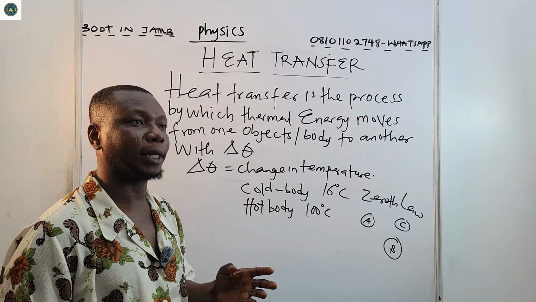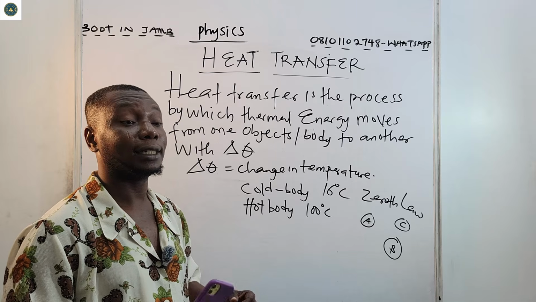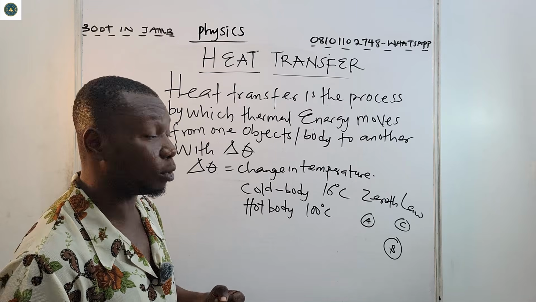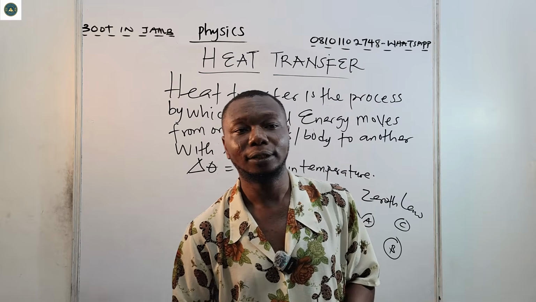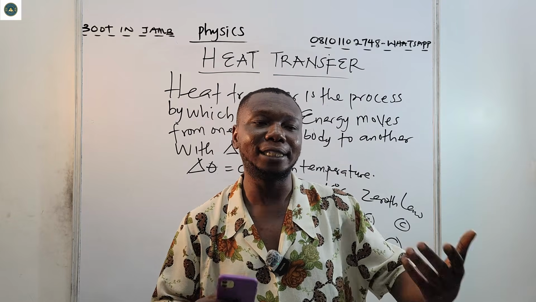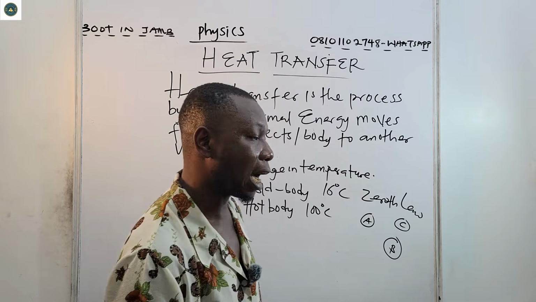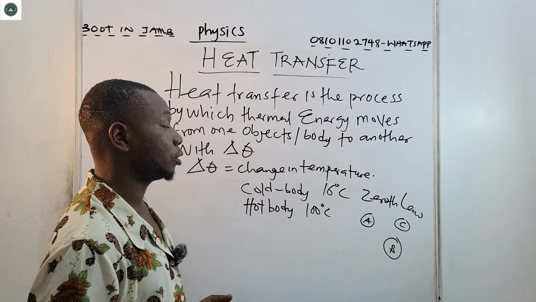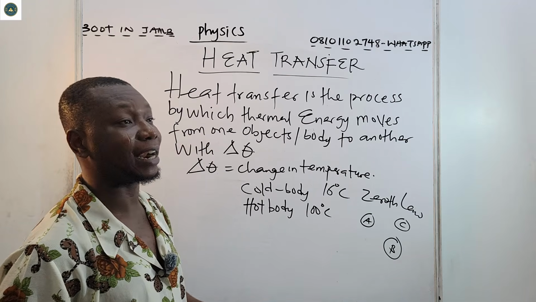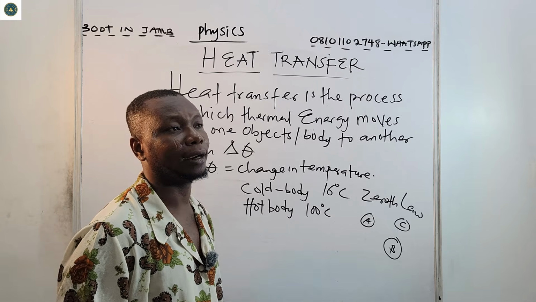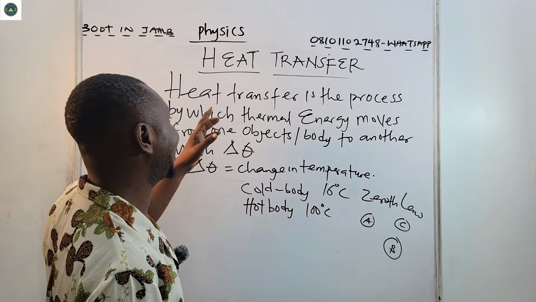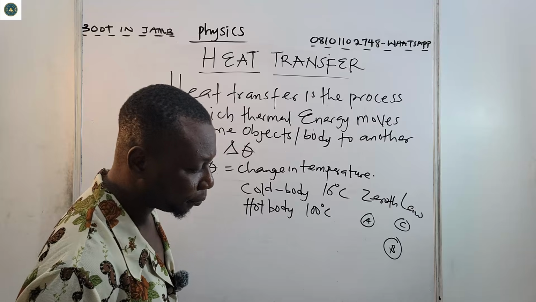Immediately heat is applied to metals, the electrons or the molecules in them are excited. Because they are excited, they migrate from one point to another, and that gives rise to heat transfer. So there's a kind of exchange of heat energy.